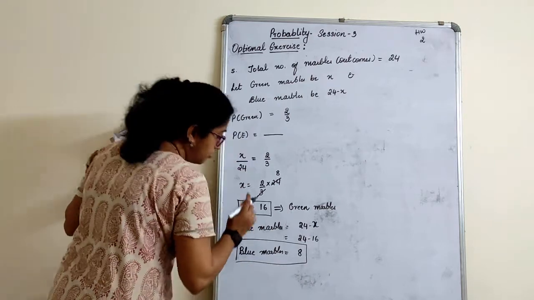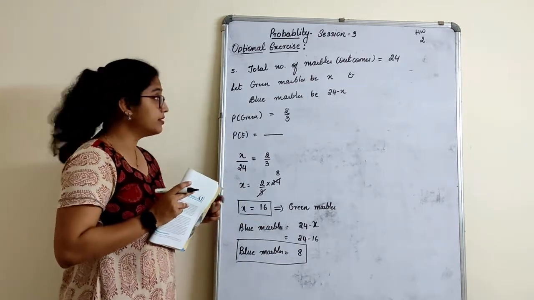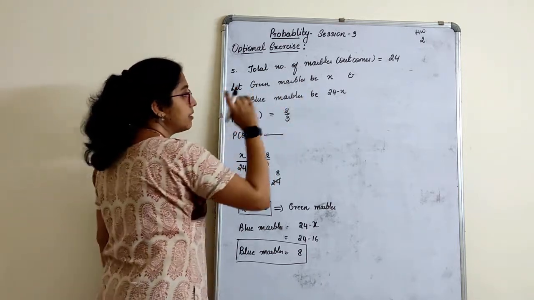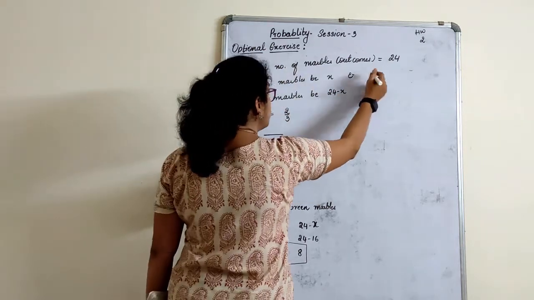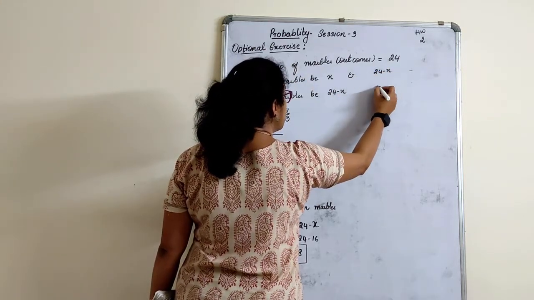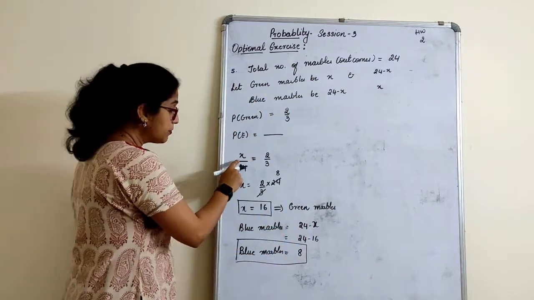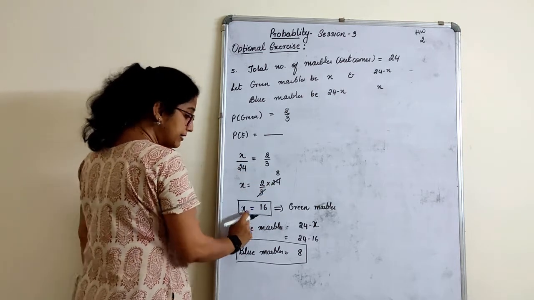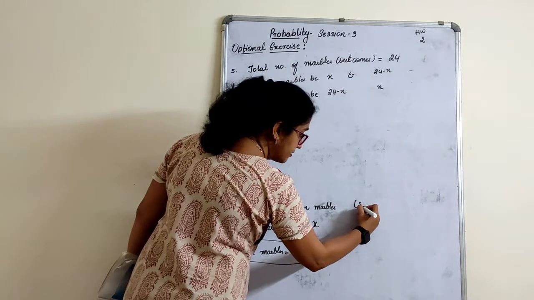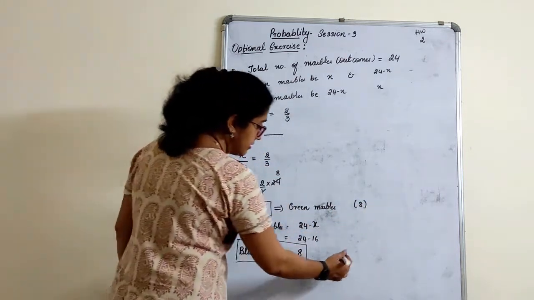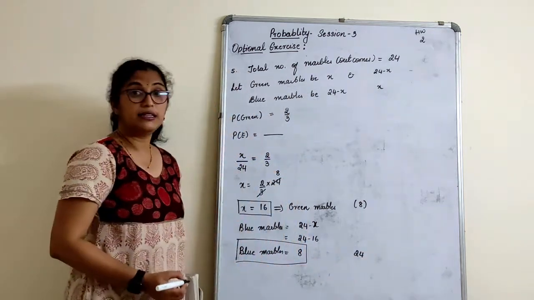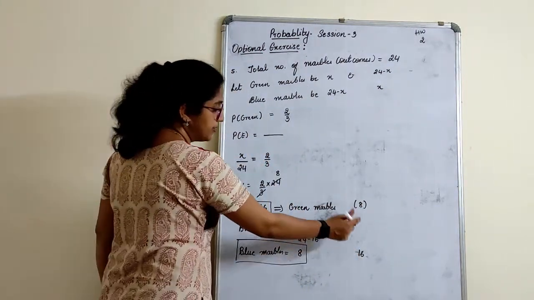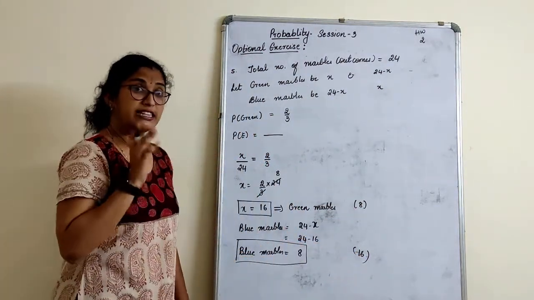Okay. Now here what will happen, children? The answers will differ if you change this. For example, now I have written green marbles as X and blue marbles as 24 minus X. What if you consider green marbles as 24 minus X and blue as X here? What will happen that time? This will be X upon 24. This will be 24 minus X upon 24 is equal to 2 by 3. At that time you will get X as 8 and the other as 16. Depends upon how you take it. Right? 16. But still, the answer should be the same only, children.